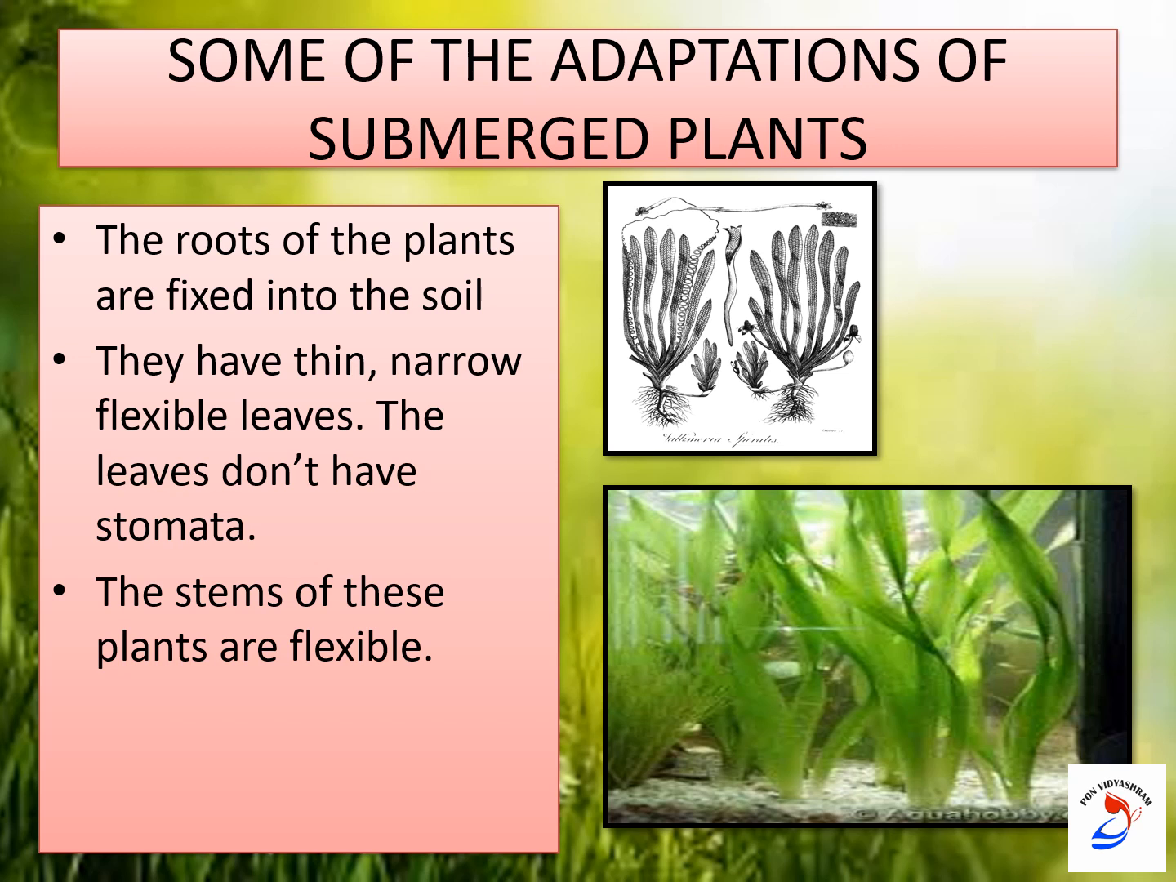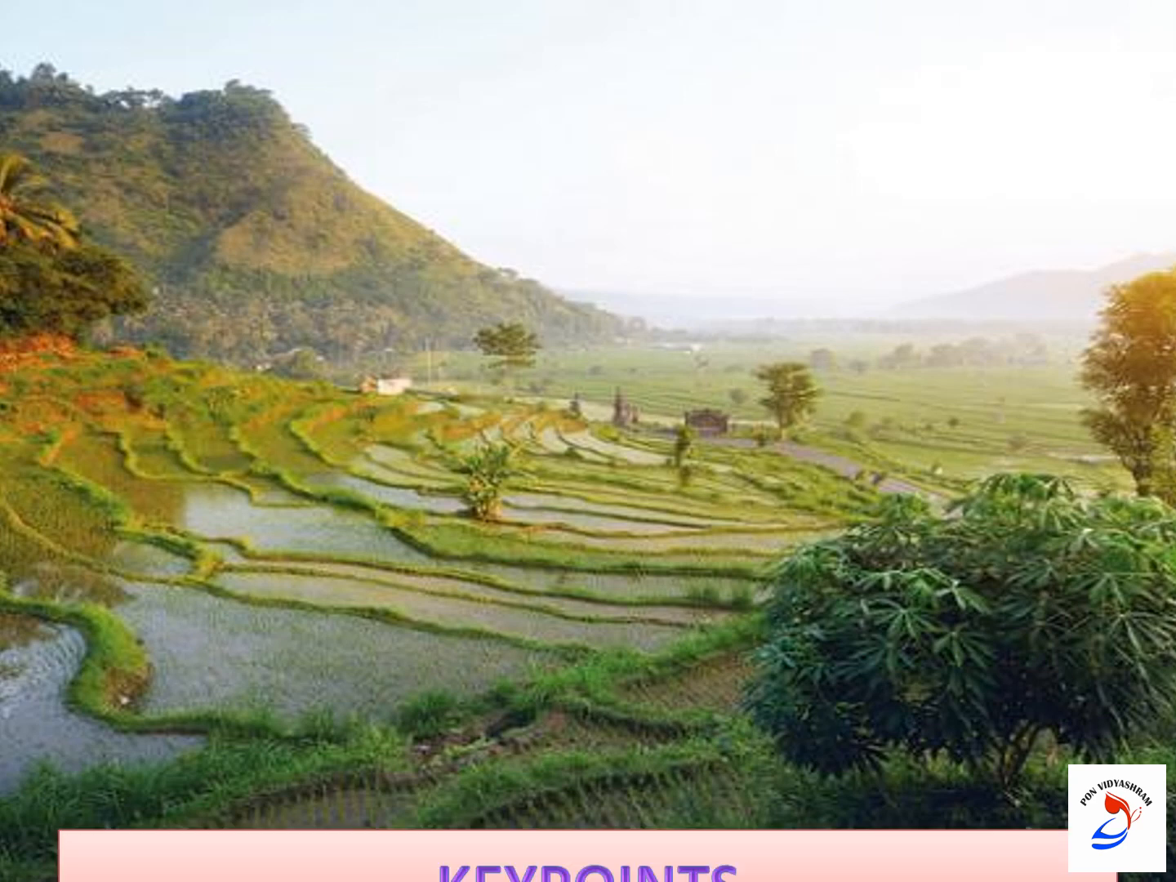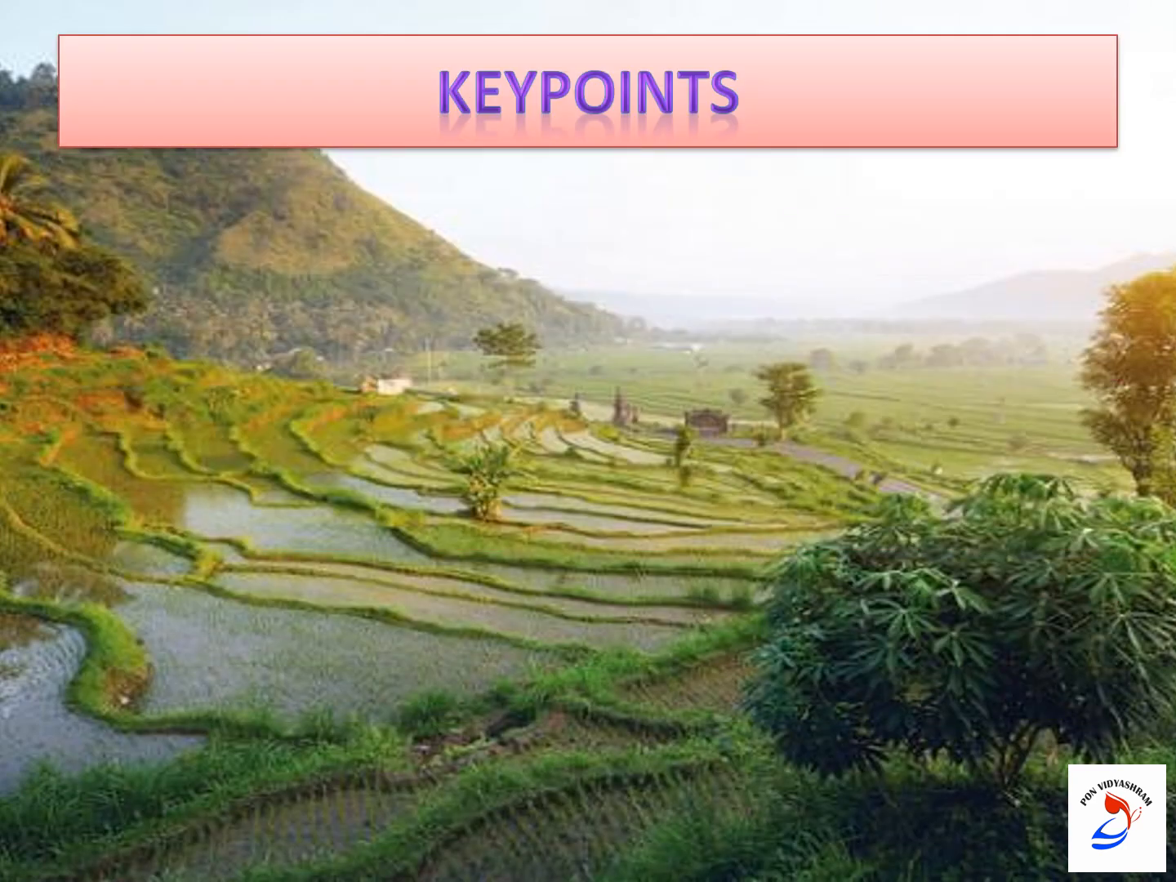You might be seeing this tape grass in the fish tank. There they take the carbon dioxide released by the fish, the aquatic animals, and they release the oxygen to the aquatic animals, and they keep the water clean by taking the carbon dioxide. Yes, hope you all are clear about the adaptations shown by these aquatic plants, children. Now we'll see the key points of what we learned today.